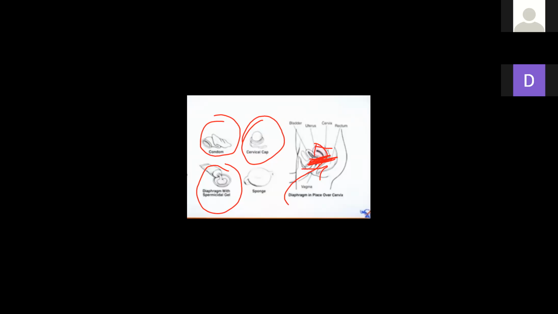It is inserted by hand, covers the cervix completely and prevents entry of sperm. Sperm won't be able to go further. Prevention happens, and sperm is not able to enter into the uterus. Clear? Jelly is also placed here.